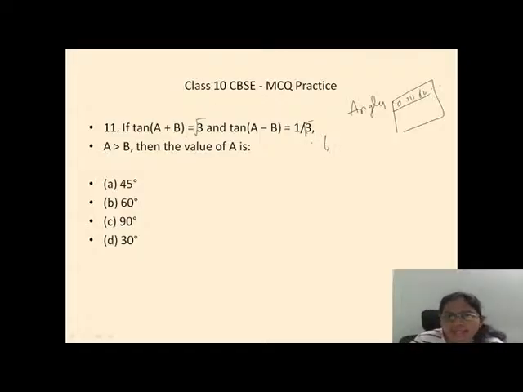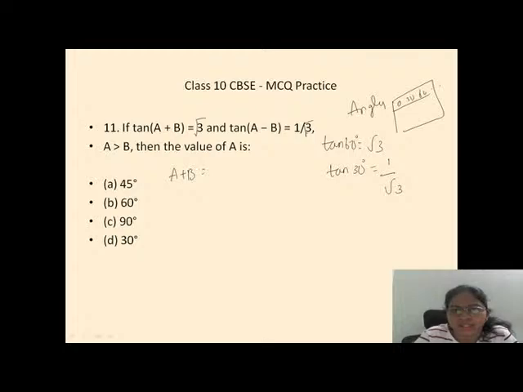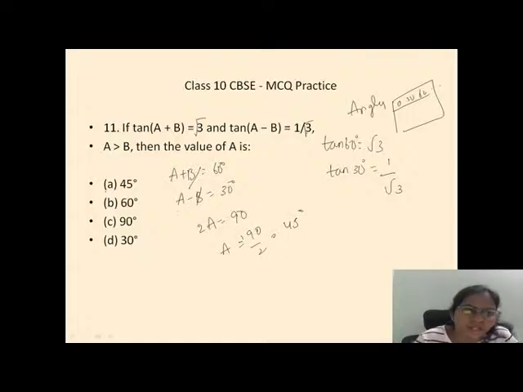So tan 60 degrees equals root 3 and tan 30 degrees equals 1 by root 3. So in the place of A plus B, I am going to write 60 degrees. In the place of A minus B, I am going to write 30 degrees. Now just add these 1 and 2. B cancels. 2A equals 90. A equals 90 by 2, that is 45 degrees. So option number A is the answer. Very good, everybody's right.